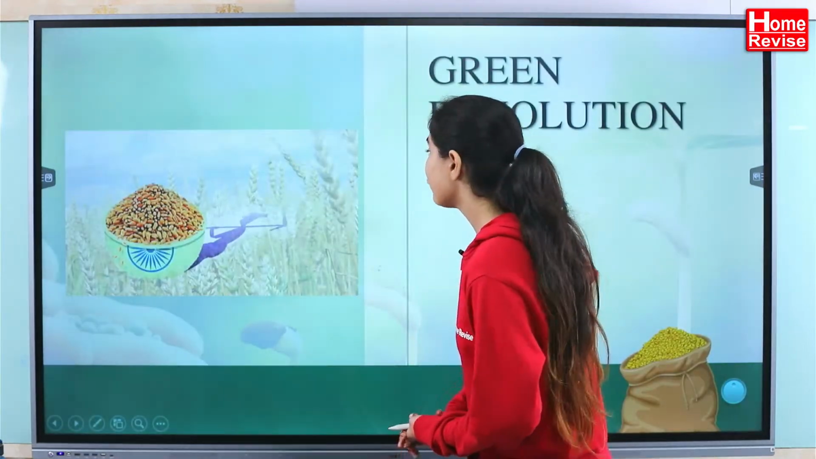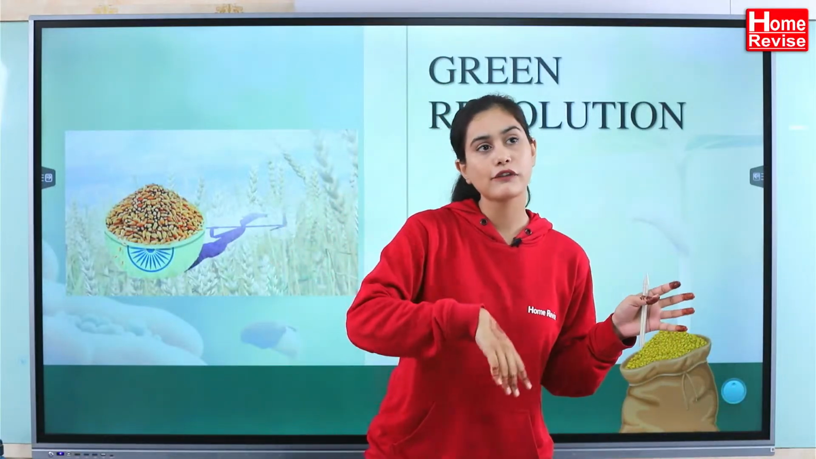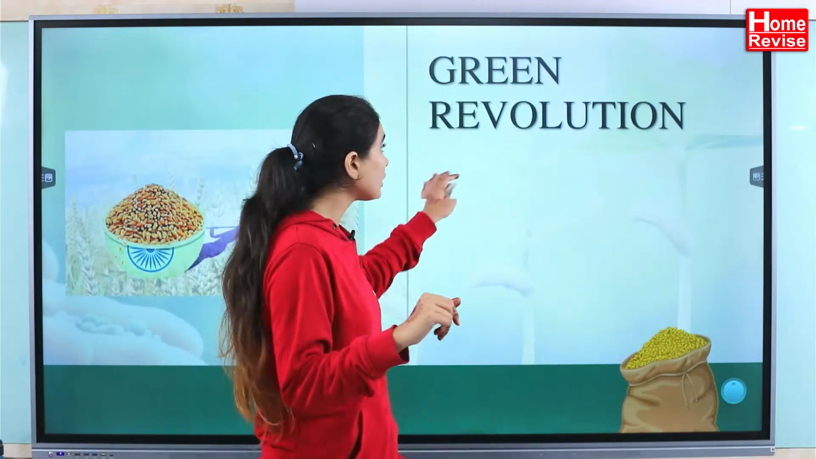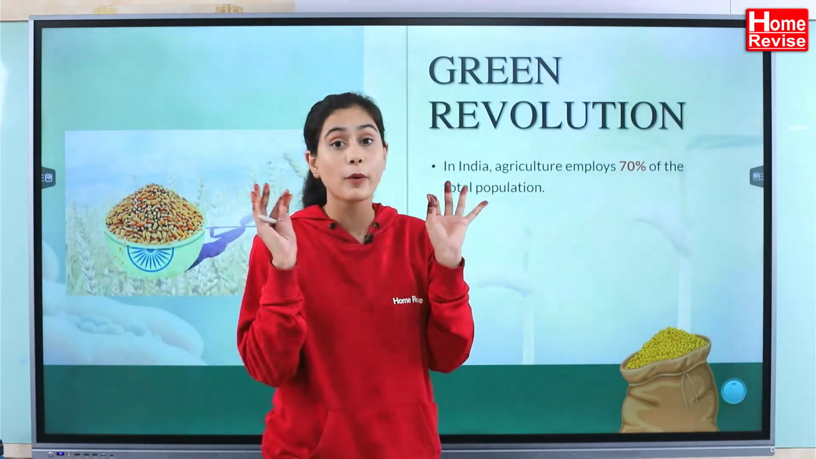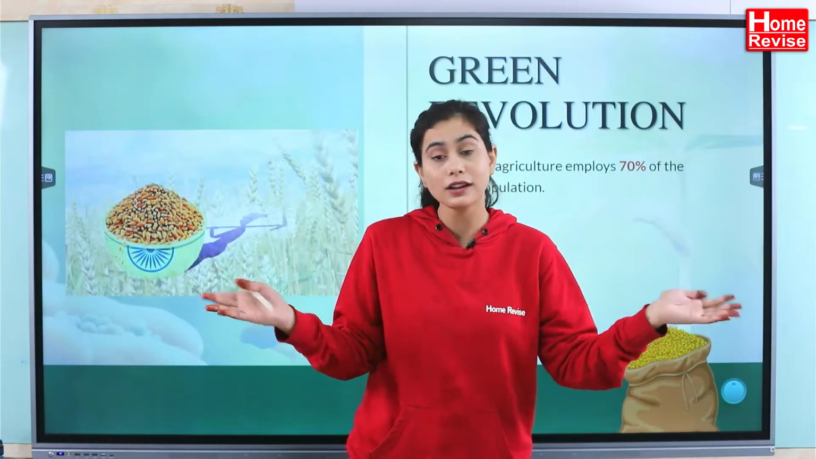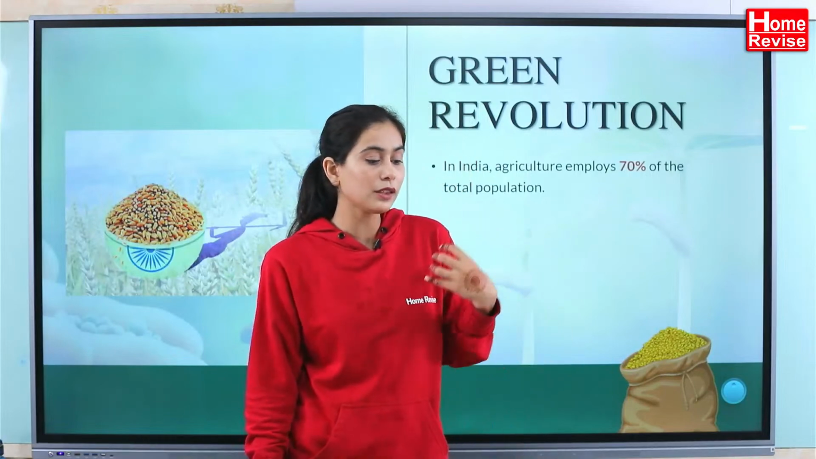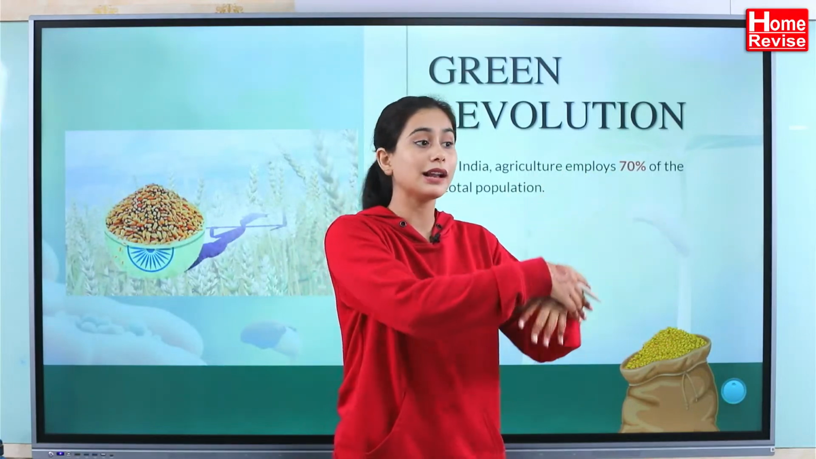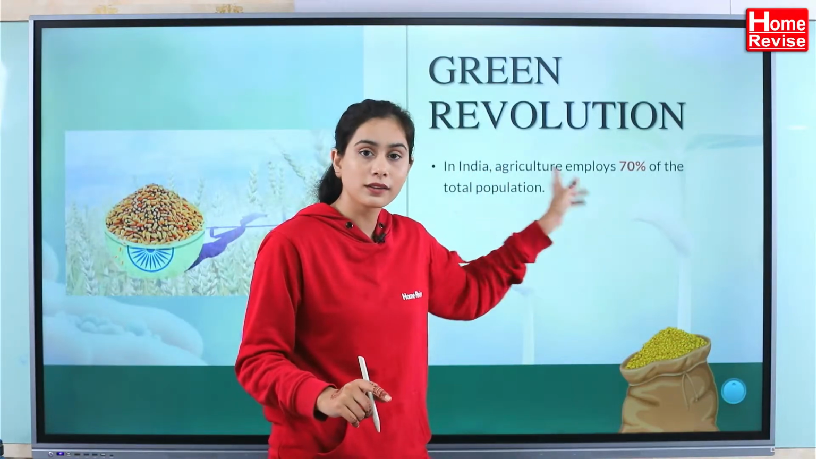Now the last thing we are going to talk about is the Green Revolution. What happened after World War II, around the 1960s, that period, there was this Green Revolution. In India, agriculture employs 70% of your total population. As I told you, in India the primary occupation is agriculture. You are living in a city, so you see people being teachers, doctors, engineers, but once you go a few kilometers out, you will see villages, agriculture being done, fields. 70% of the Indian population is employed in this occupation.